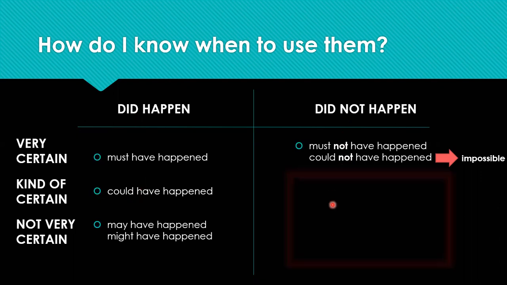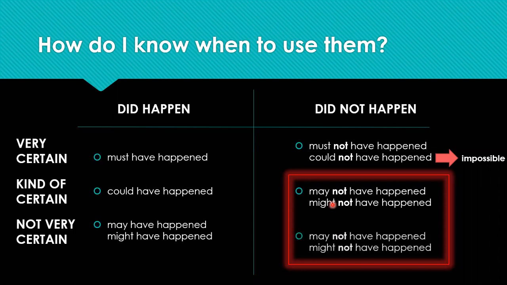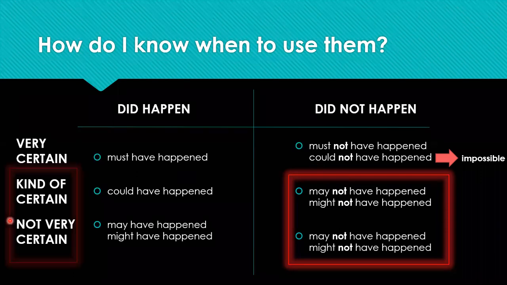Then we reach an area where we have two left. We have may and might. These two are going to share both subtopics. We use both of them when we're talking about kind of certain and not very certain. When do you use each one, or how do you know? Well, this all has to do with context. Depending on the context of the sentence, you're going to know if you're kind of certain or not very certain about something. We're going to talk about the context of situations in a little bit, so hang tight so you can hear the explanation later. All right. So here we go. We continue.